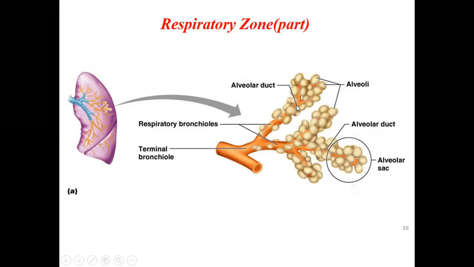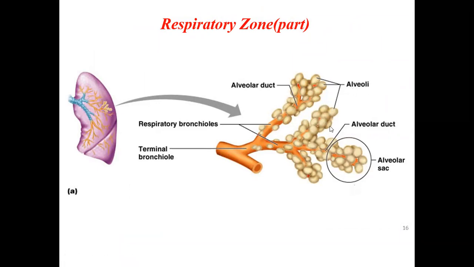Then they continue as the alveolar ducts. Then we have the alveolar sacs. This whole thing is called an alveolar sac. And these structures where the actual respiration takes place are called the alveoli. One is alveolus. When more than one, then it's called alveoli.